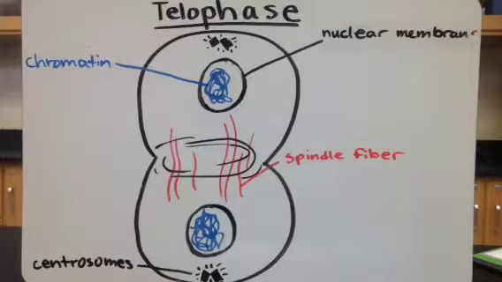However, in plant cells, cytokinesis is different. Carbohydrate-filled vesicles bud off of the Golgi apparatus and move to the center of the cell. These vesicles fuse to form a new cell wall and plasma membrane between the daughter cells until there's complete separation of the cells.